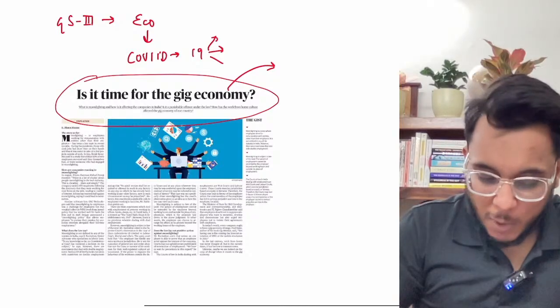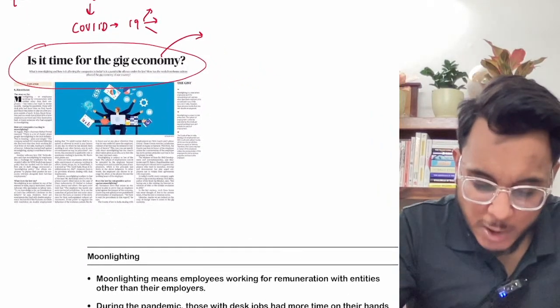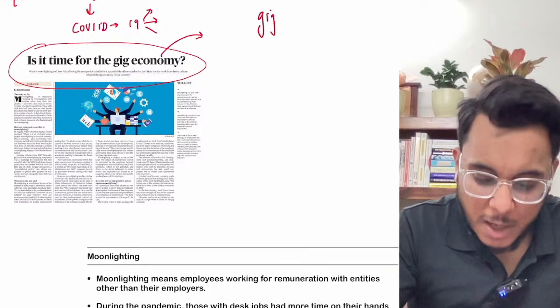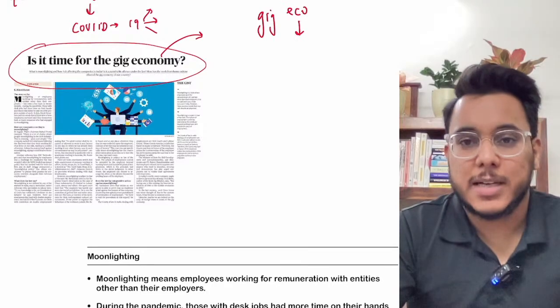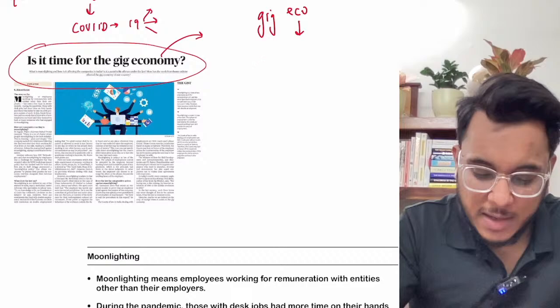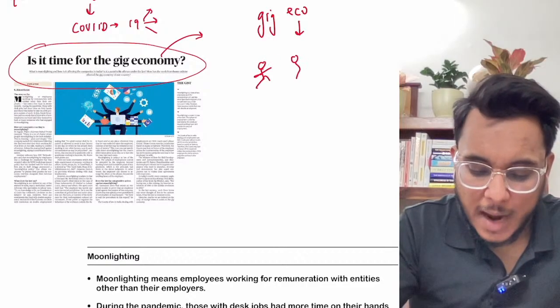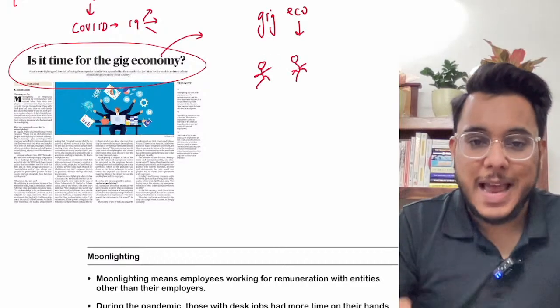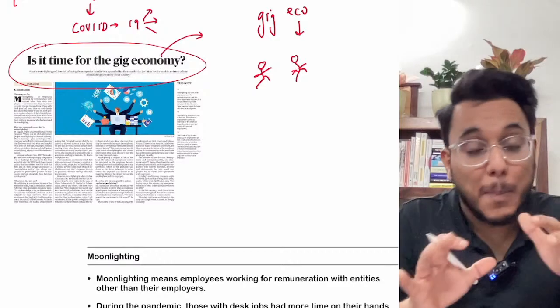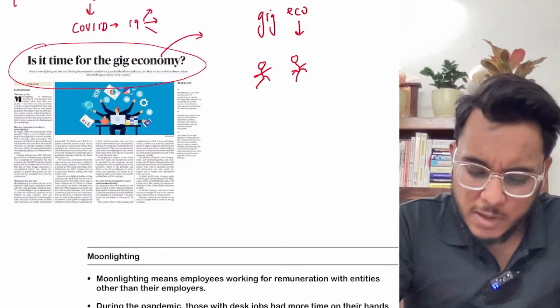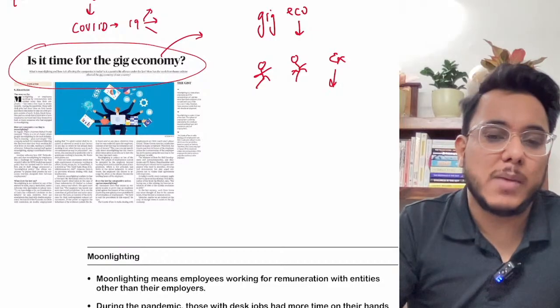Now, before going into this article, guys, what do we understand by gig economy? The gig economy is that particular sector of the economy where the relation between the employee and the employer is not permanent. Is it clear? Employee and employer are working on a per assignment basis. I'll give you one small example, and by that example you'll be able to understand.